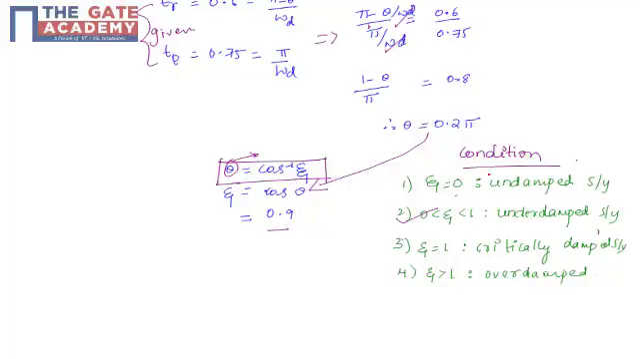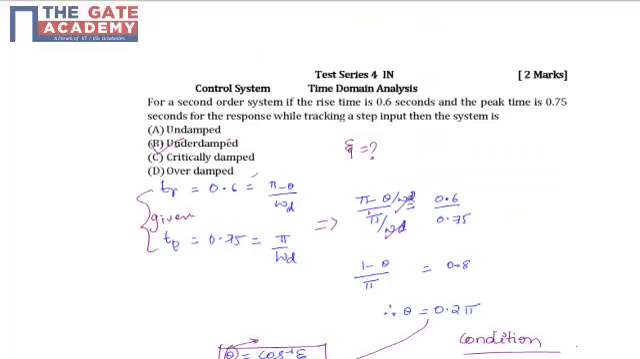From the conditions of the damping ratio: if eta is equal to 0, the system is undamped; when eta is greater than 0 and less than 1, the system is underdamped; when eta is equal to 1, critically damped; and when eta is greater than 1, the system is overdamped. We have obtained an eta value of 0.9, which satisfies the second option, since eta is not equal to 0, not equal to 1, and not greater than 1. So the only option is B, that is underdamped.